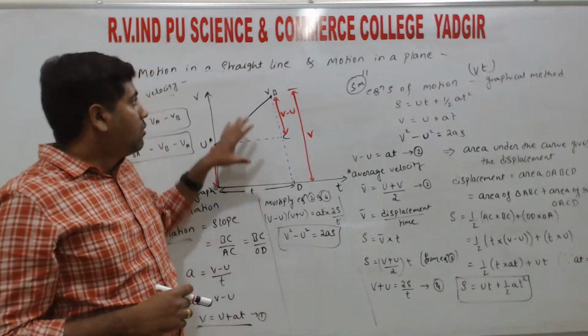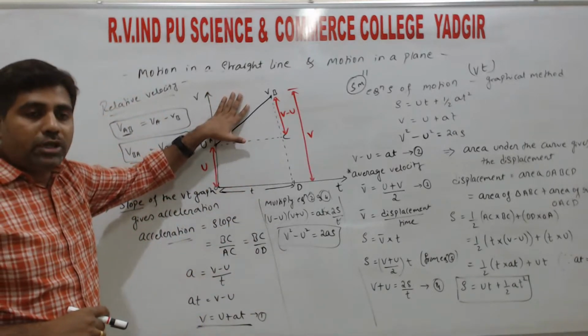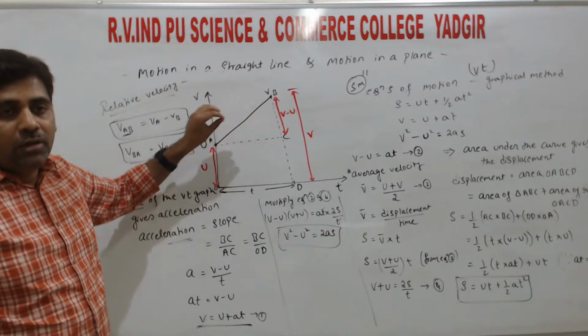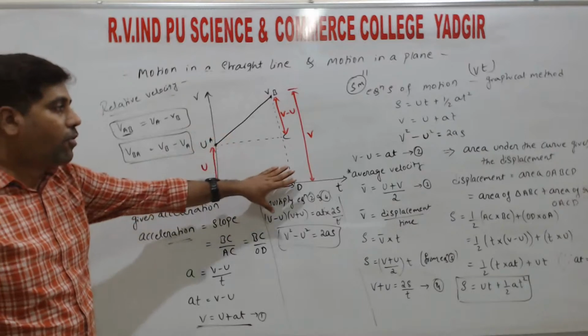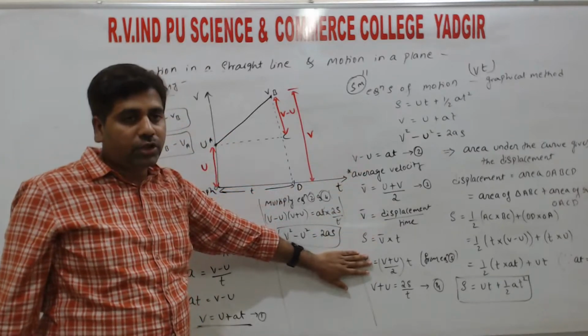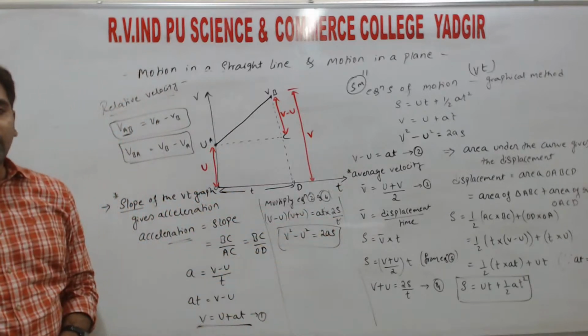So by this we completed the chapter, motion in a straight line. In motion in a straight line, maximum questions are definitions and differences between, and for 5 marks it is very important, because apart from this derivation you do not have any other derivation in this chapter, right?